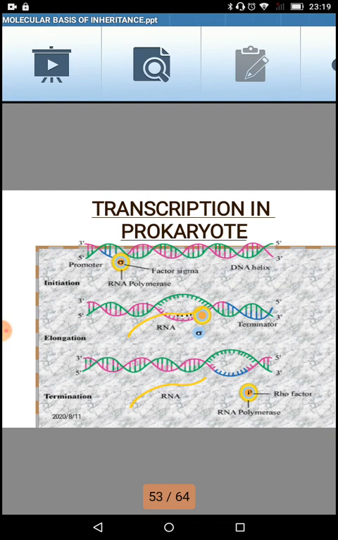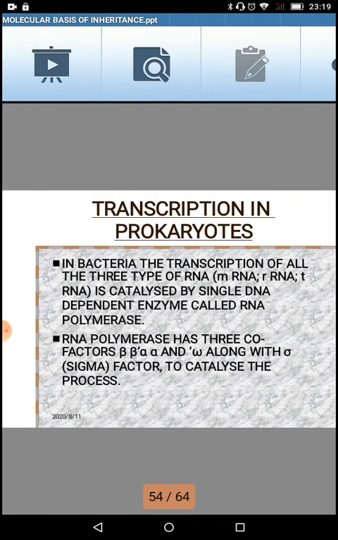So in case of prokaryotes, the transcription is very simple and very fast. Now let us go through the slides where the write-up is given. The first one: in bacteria, the transcription of all three types of RNA that I was telling, messenger RNA, ribosomal RNA, transfer RNA, is catalyzed by a single DNA dependent enzyme called RNA polymerase.